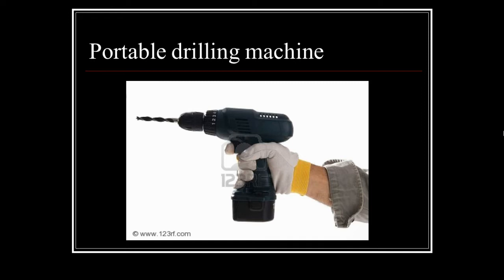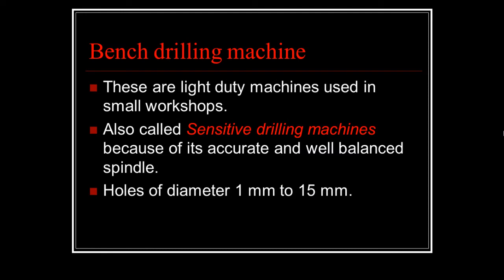This type of drilling machine is widely adopted in automobile built up work, and the motor that is used over here is generally of the universal type. These machines can accommodate drills from 12 mm to 18 mm diameter, and these portable drilling machines are operated at higher speed. Then we have the bench drilling machine.